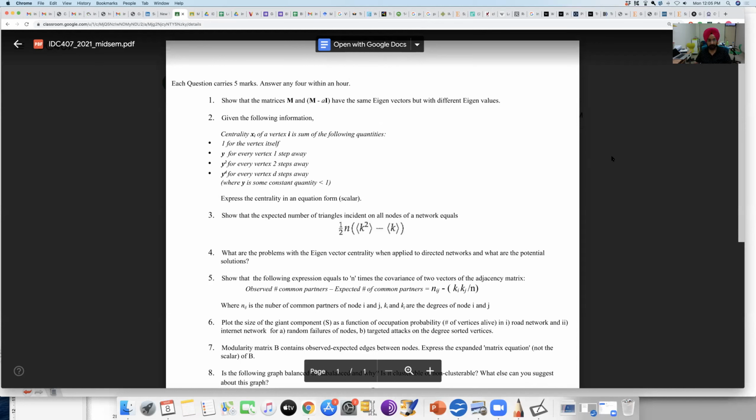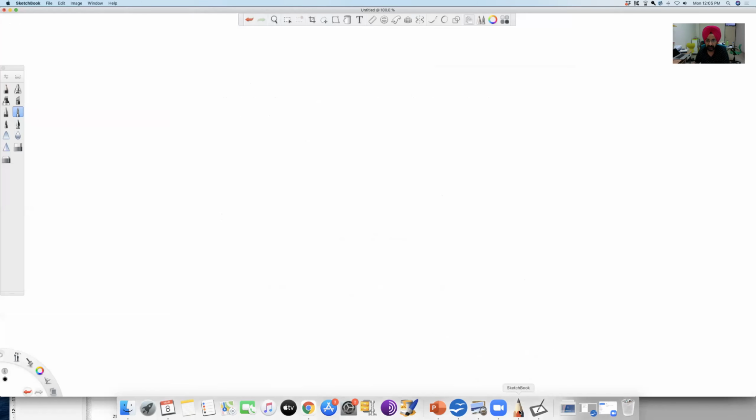Okay, so the first question, I think that should be very straightforward. If you try to open up the M minus alpha I matrix using the characteristic equation of the eigenvector, you should be able to do this. So the equation is the following.